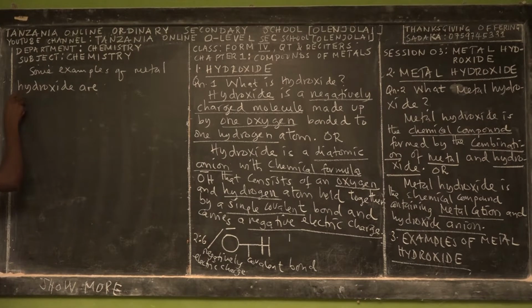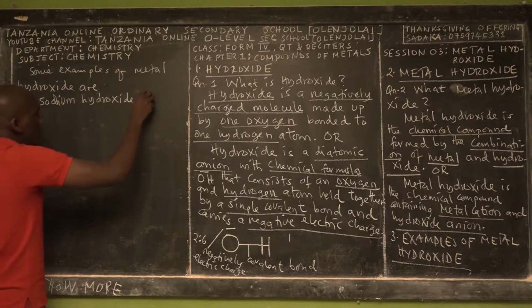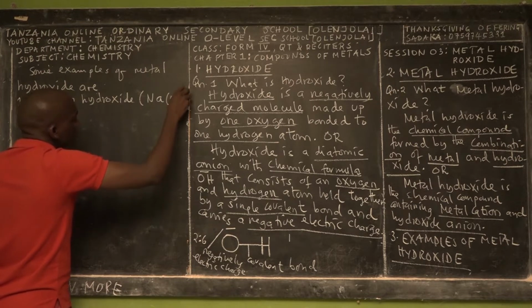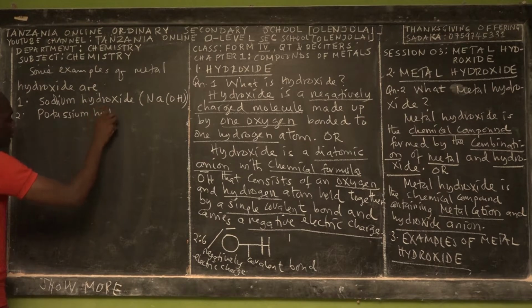The first example is sodium hydroxide. So sodium hydroxide, this is NaOH. So the molecular formula is that one. The second one is potassium hydroxide.